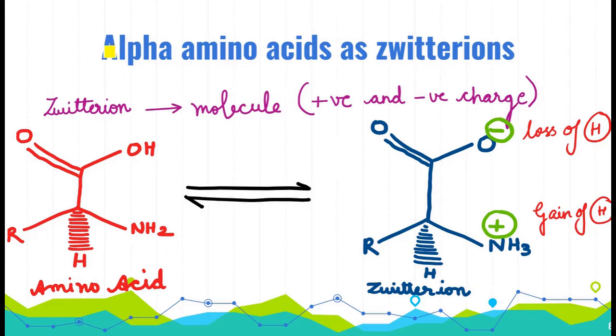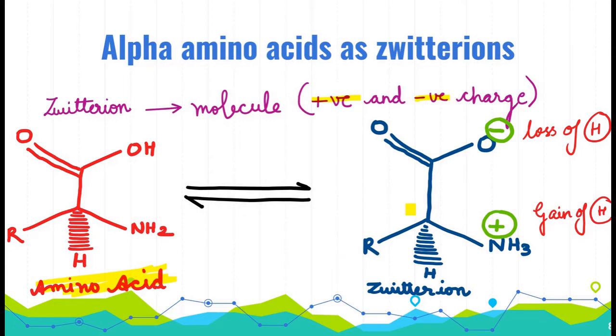So to understand the Zwitter ion, let us see the definition. What is a Zwitter ion? Zwitter ion is a molecule that is having a positive and a negative charge on the same molecule. So if you see here in the figure, it is an amino acid. So in this amino acid, there is amine group, there is carboxyl group, hydrogen group and R group.